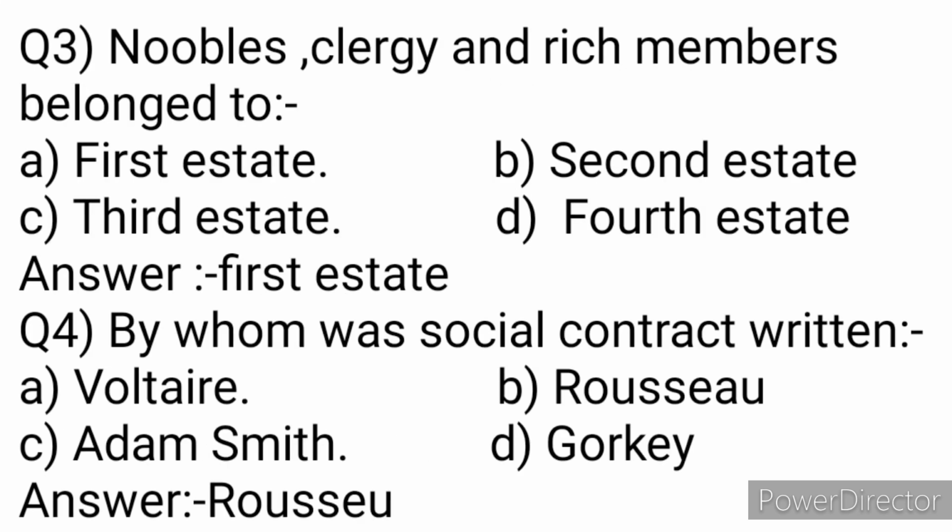1789. Next, noble, clergy and rich members belong to A. First estate, B. second estate, C. third estate or D. fourth estate. Correct answer is first estate. Next, by whom was Social Contract written? A. Voltaire, B. Rousseau, C. Adam Smith, D. Gorkey. Answer is Rousseau.